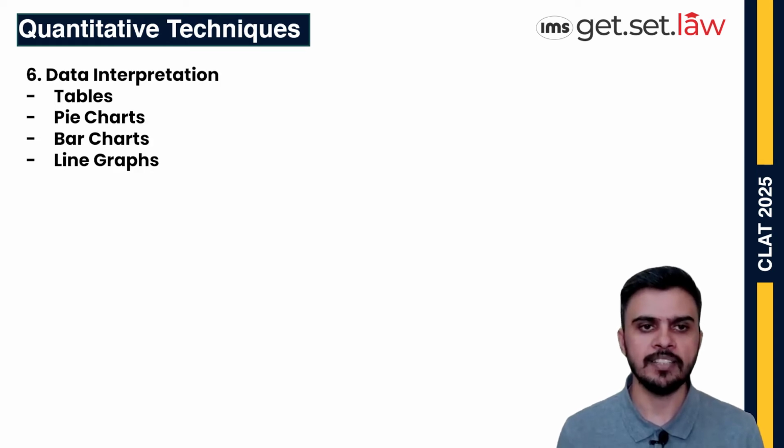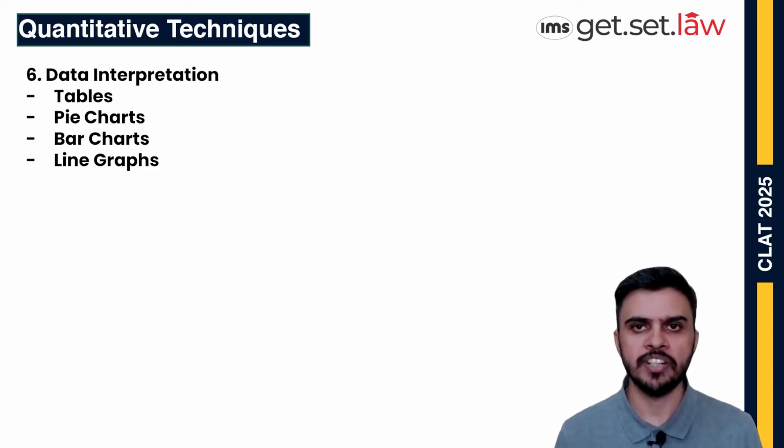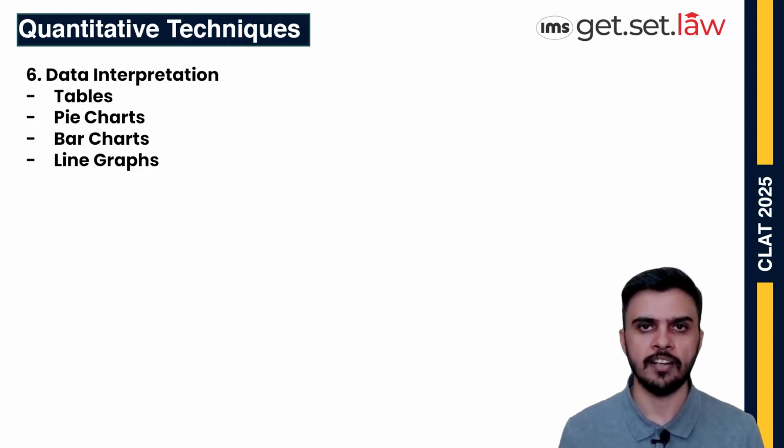We should practice a sufficient number of questions, because data on different topics like percentage, ratio, average, profit and loss can be represented in tables, pie charts, bar charts or line graphs, not only in caselets. A caselet is just passage-based data, but data interpretation also covers various charts or tables in which data can be given to you, and then you will have to solve questions based on that data.